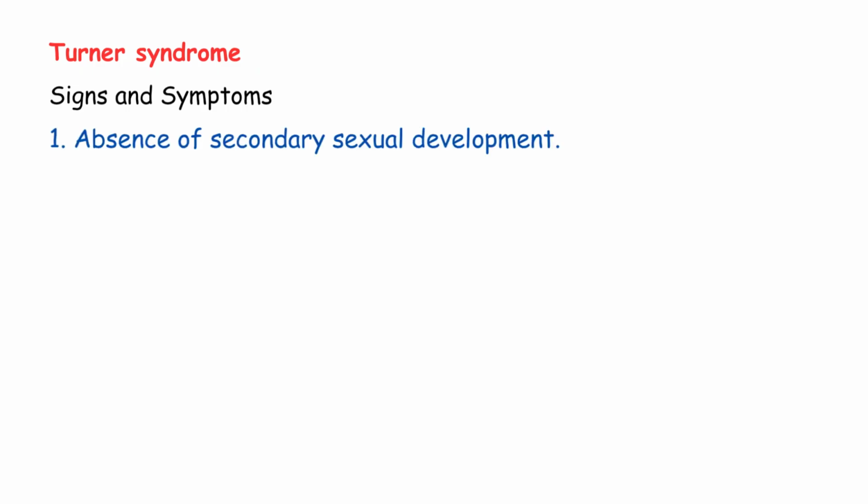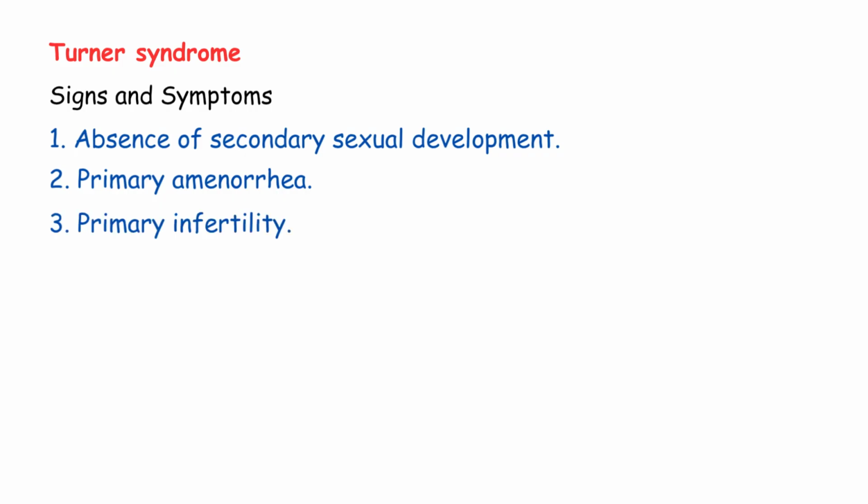Now the signs and symptoms of Turner syndrome. This is extremely high yield for exams. First main feature, absence of secondary sexual development. No breast development, no pubic hair, no periods. We've already discussed why. No ovarian function, no estrogen. Second, primary amenorrhea. They never get periods naturally. This is one of the cardinal features. Third, primary infertility. They cannot get pregnant naturally because they have no functional eggs in their ovaries.